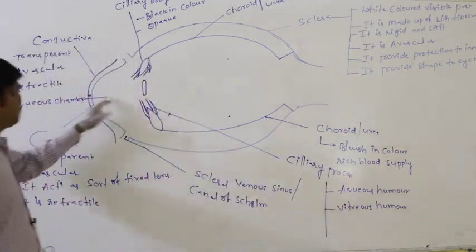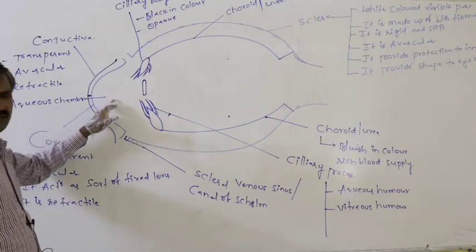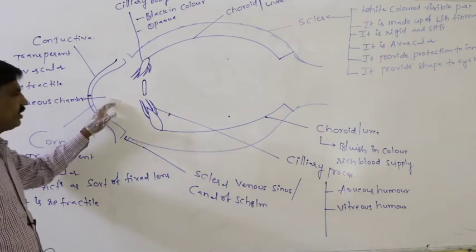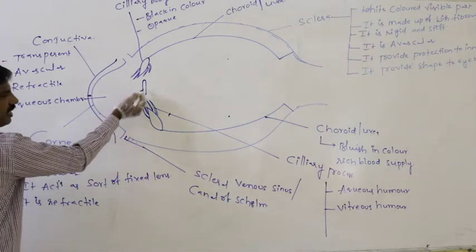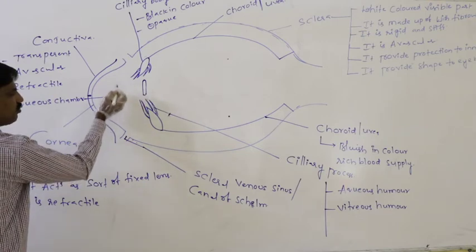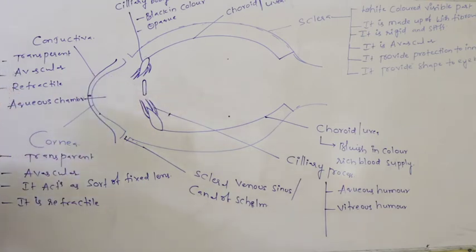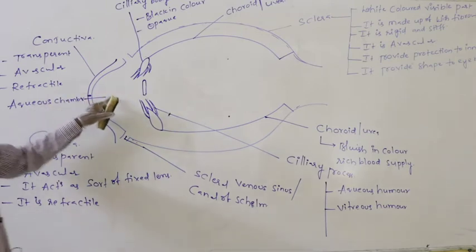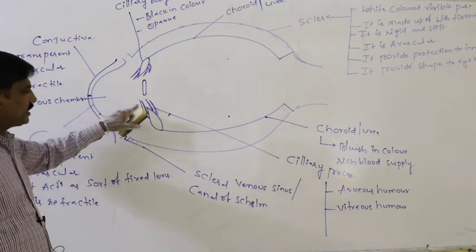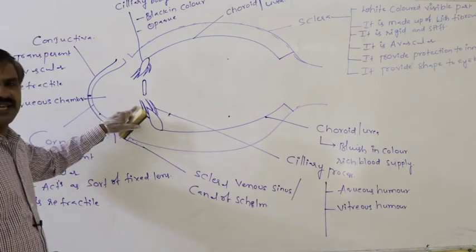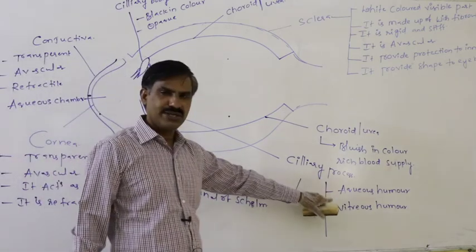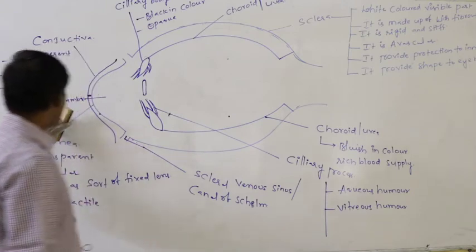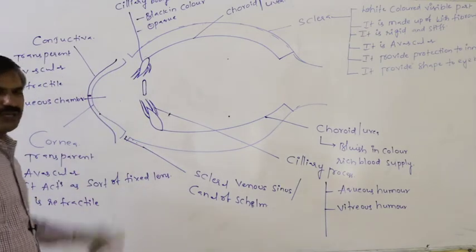This is the cornea, this is the lens, and between these two is the space where the ciliary process secretes a liquid like substance, said to be the aqueous humor. Definitely in the aqueous chamber, aqueous humor is present.